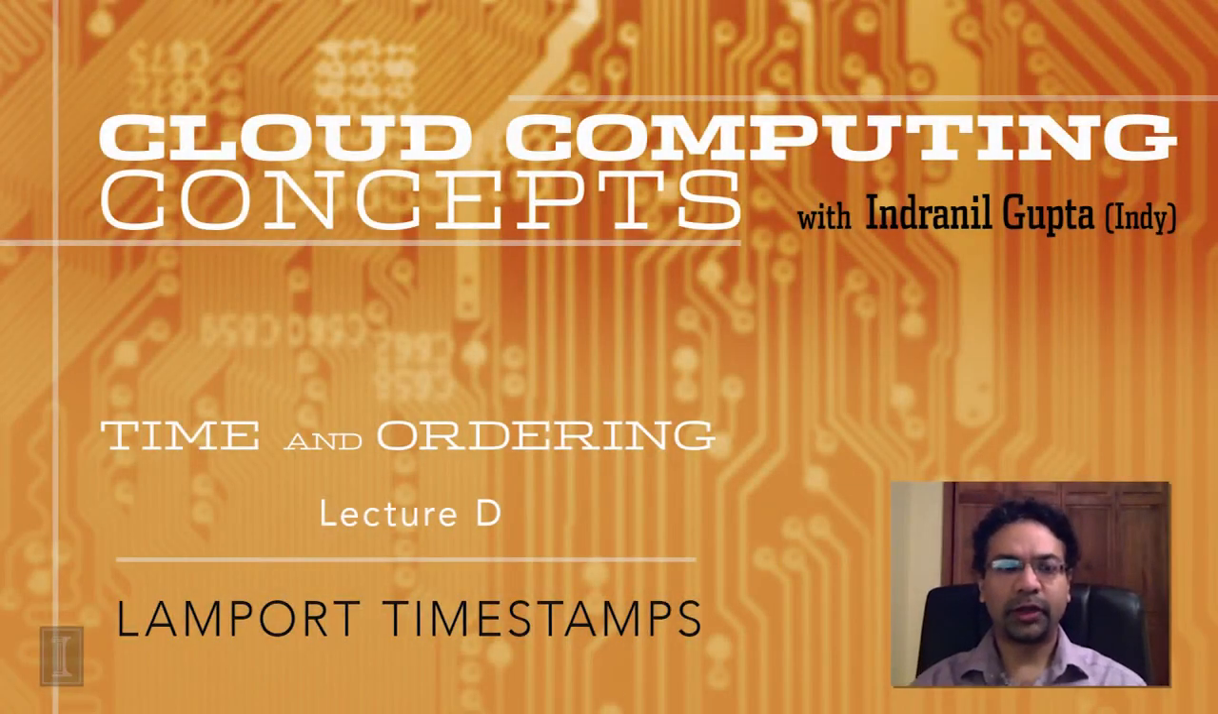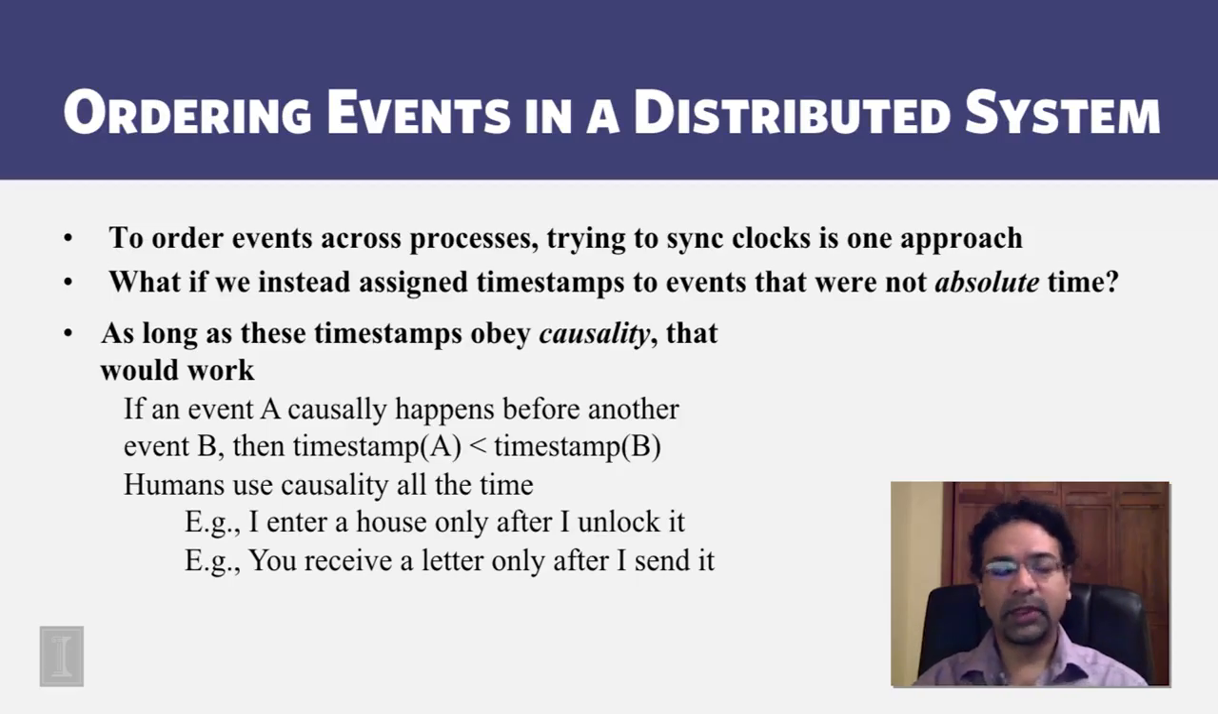In this lecture today, we will look at Lamport timestamps or logical timestamps, one of the most important building blocks in cloud computing systems and any kind of distributed systems. So what we've seen so far is that synchronizing clocks across processes is a very hard problem. And the reason we are doing this is essentially because we want to order events across a distributed system, events that occur at different processes.